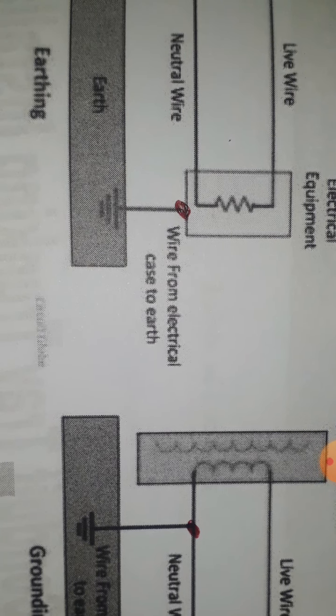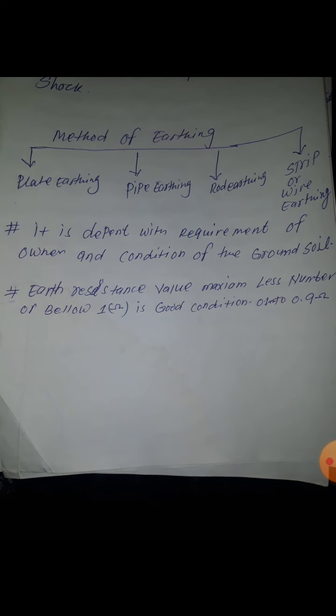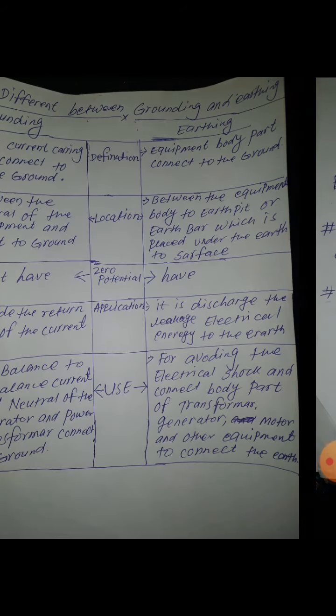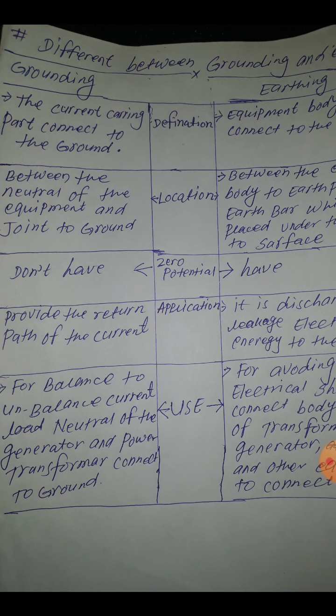And if you earth the equipment body too, it protects the human body from current or electrical shocks. Okay, so this is the difference between earthing and grounding.